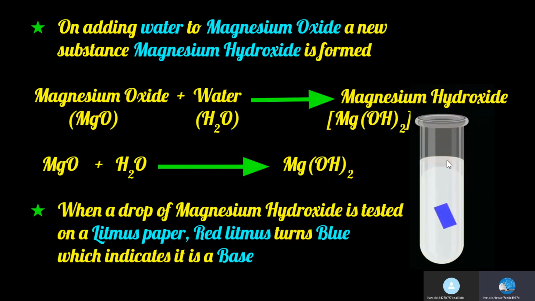When a drop of magnesium hydroxide solution is kept over litmus paper, red litmus turns blue, which indicates it is basic in nature.